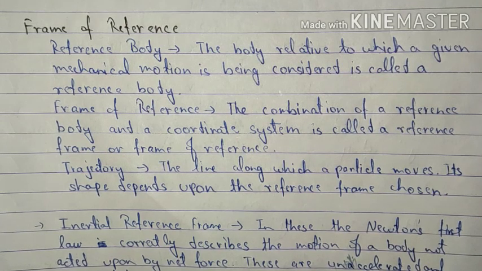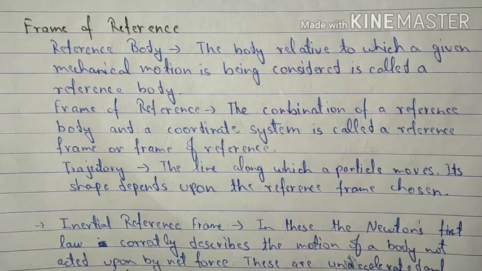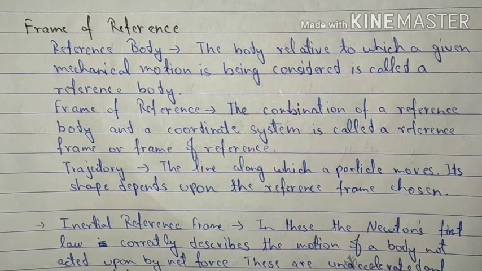For example, when we are talking about a train moving by a hillside, the frame of reference for the person standing under the tree and observing the moving train will be different, whereas the frame of reference for the person who is sitting inside the train will be completely different, since their reference points are completely different from each other.